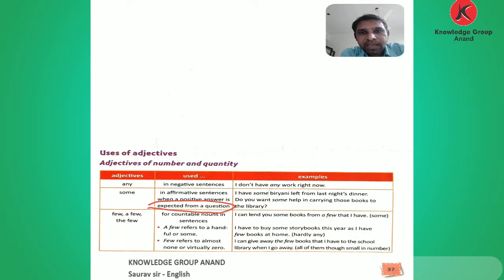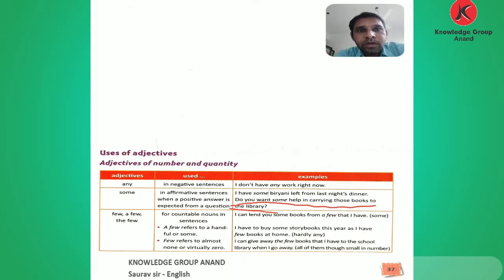For example, I have some biryani left from last night's dinner. That is the positive answer required. Some means some, not more. Do you want some help in carrying those books to the library?